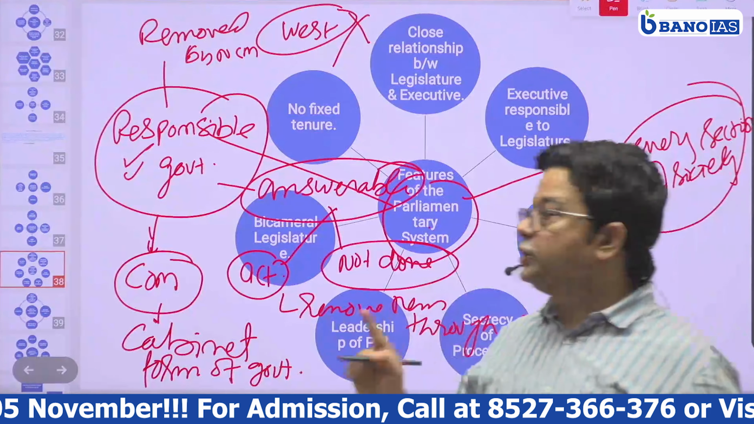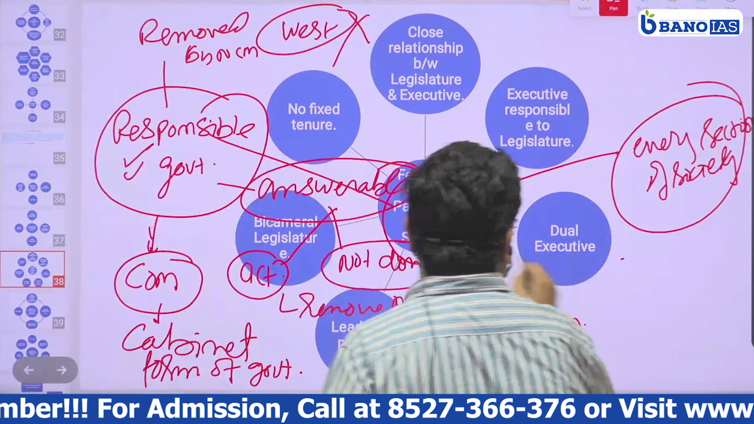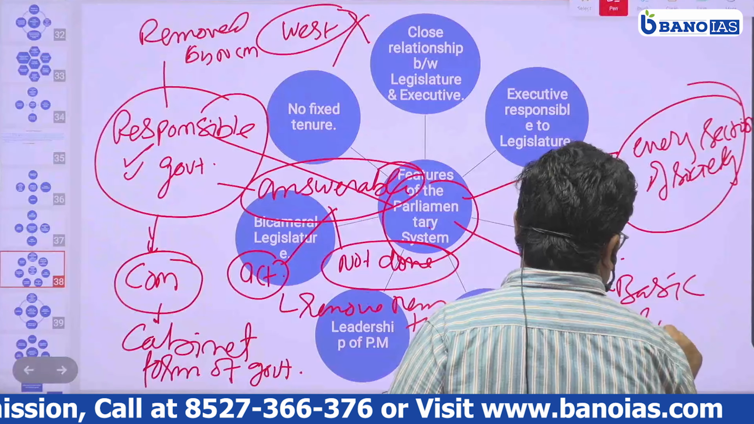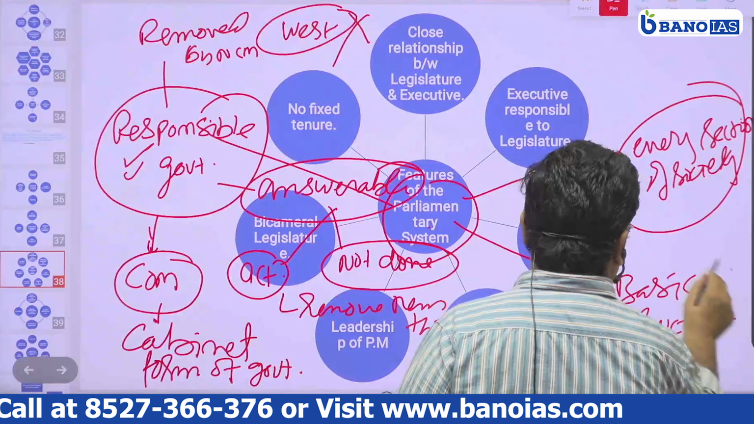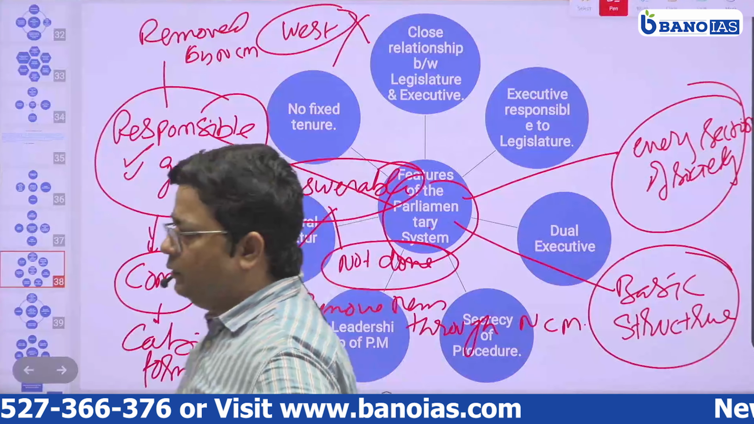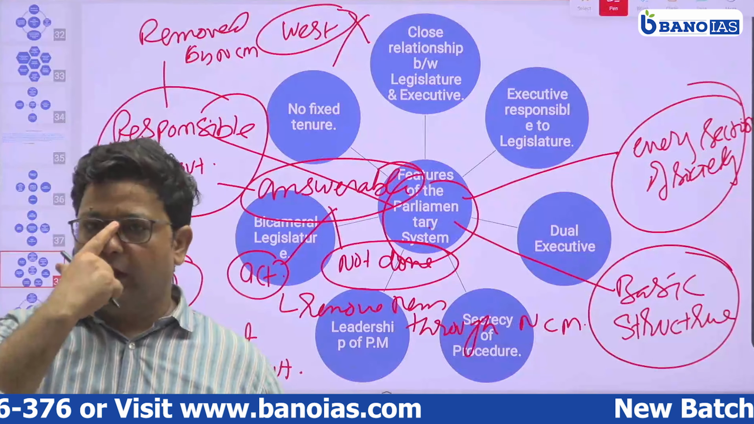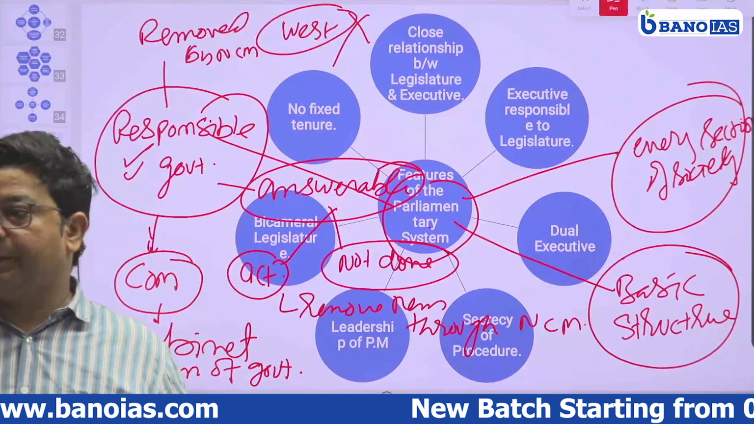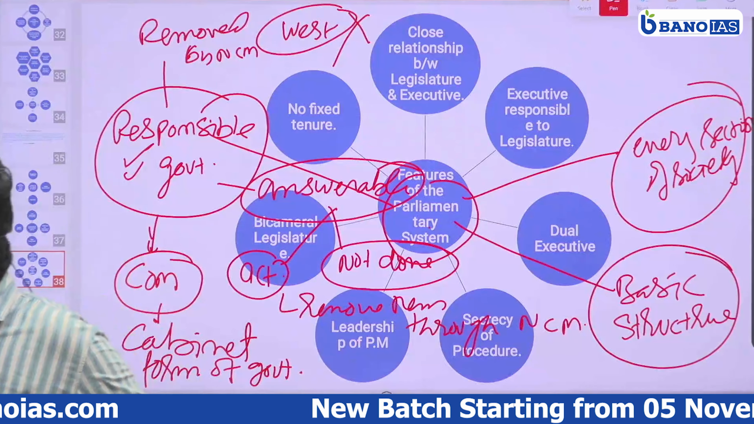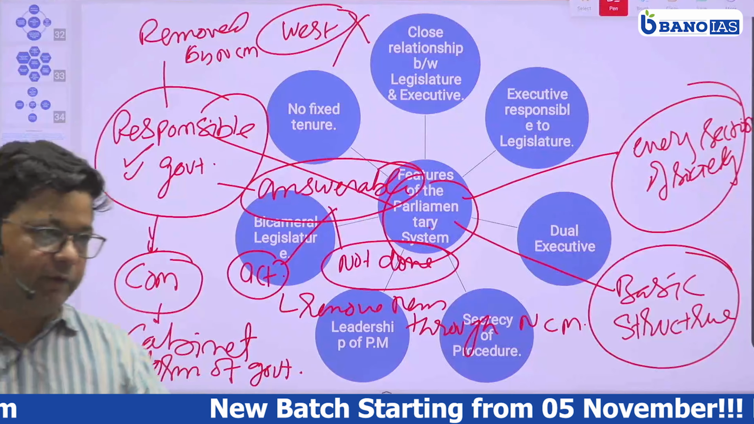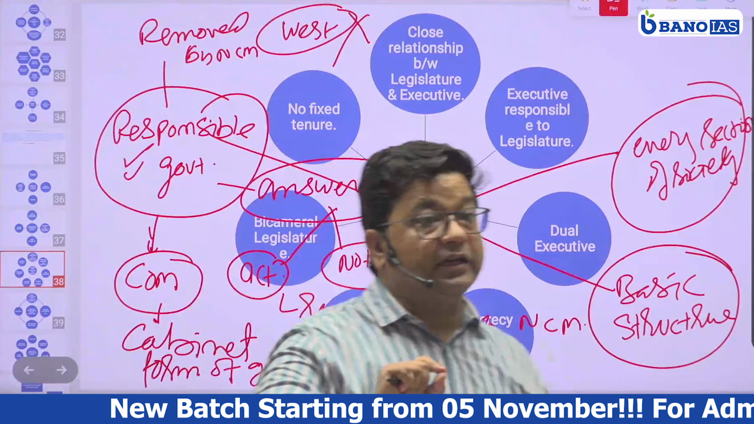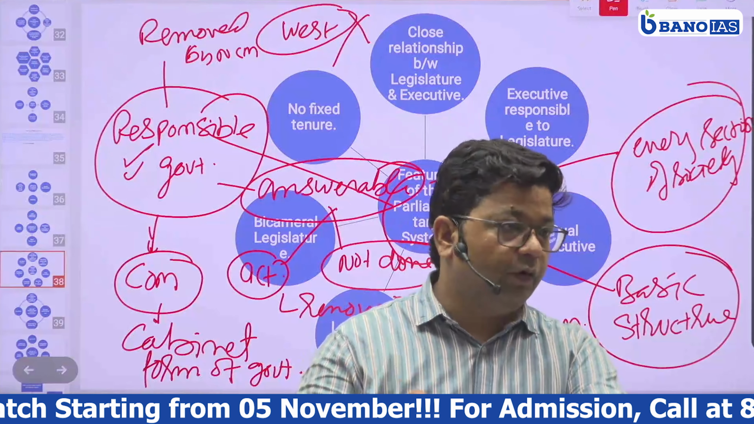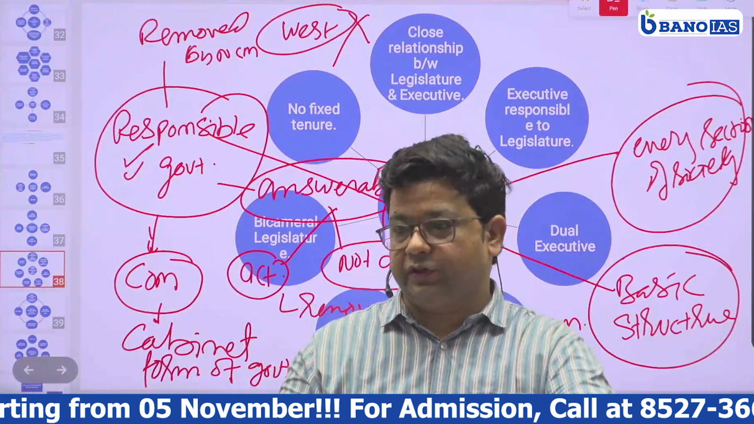Clear? Now this parliamentary form of government is also a basic structure. There was a question in mains two or three years back that it is high time to replace the parliamentary form of government with a presidential form of government because it has not delivered what it is meant for.